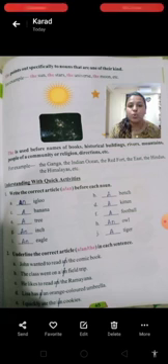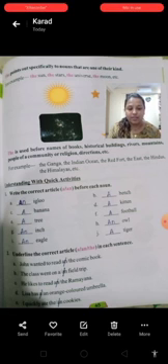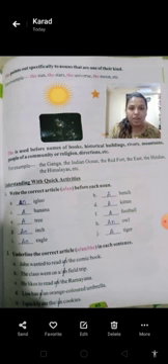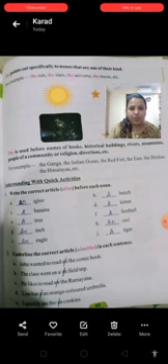Okay, let's do a quick small activity. The first one we will be doing: write the correct article. We have to write a or an before each noun. Let's see. Dash igloo. Which is the first letter? I. Is it a vowel or a consonant? It is a vowel, so we will be using an. Dash bench. B, bench starts with B, so it is a consonant. So we will be using a.